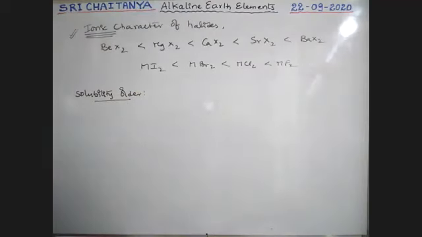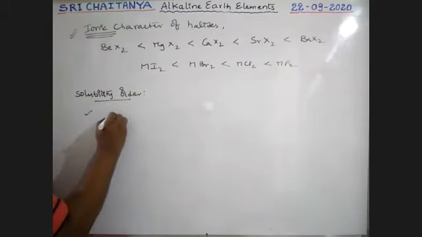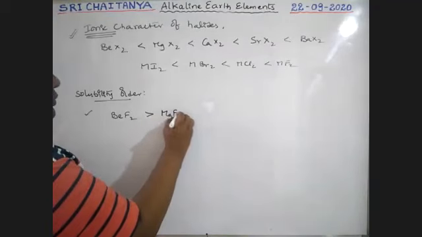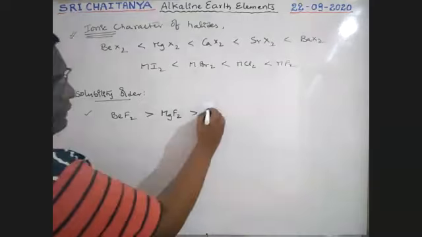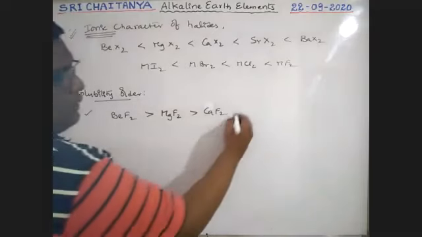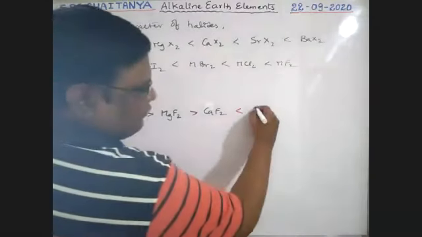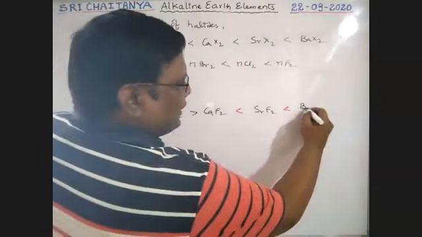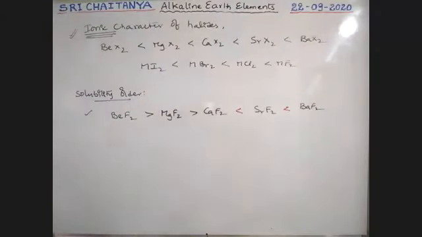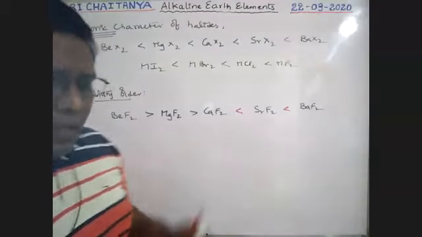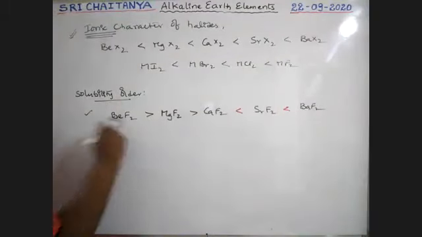Solubility order. Very, very important. I am trying to explain fluorides first. Beryllium fluoride is more soluble than magnesium fluoride, which is more soluble than calcium fluoride, which is more soluble than strontium fluoride, which is more soluble than barium fluoride. Please keep in mind, this is the deviation, boys. This is about solubility of fluorides.